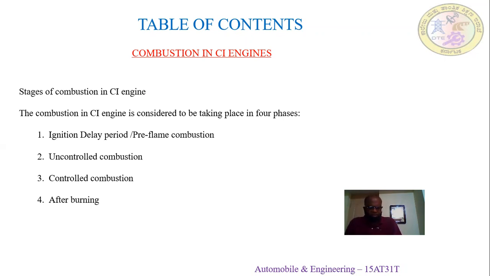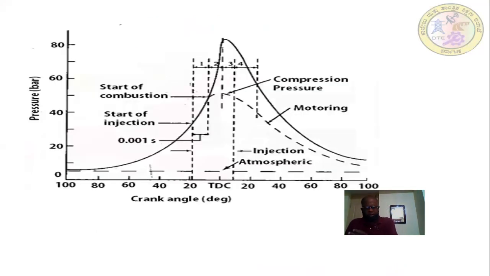The first phase is ignition delay or delay period. The second phase is uncontrolled combustion. Third is controlled combustion. The last one is after burning. Now, let us take this P theta diagram. As usual, this P theta diagram is drawn pressure versus crank angle. The vertical coordinate of this diagram represents the pressure and the horizontal coordinate represents the crank angle.